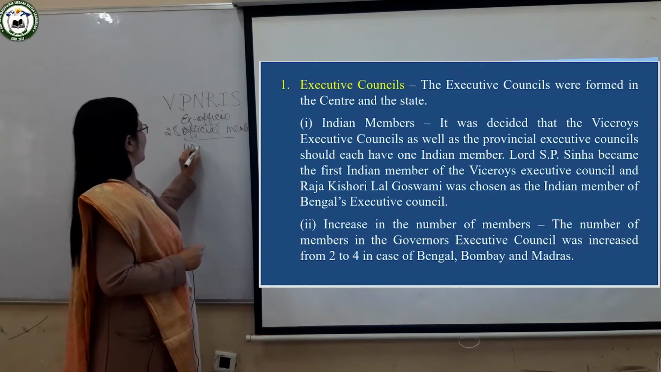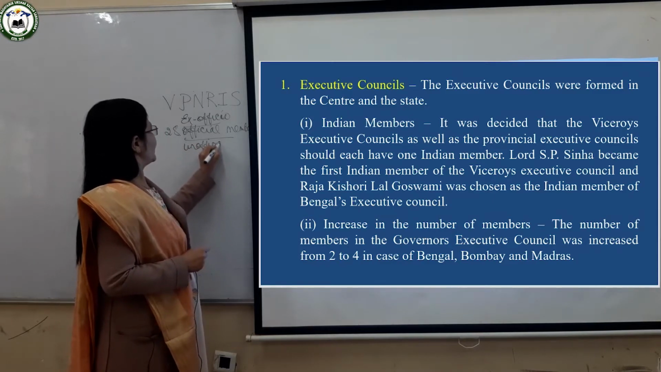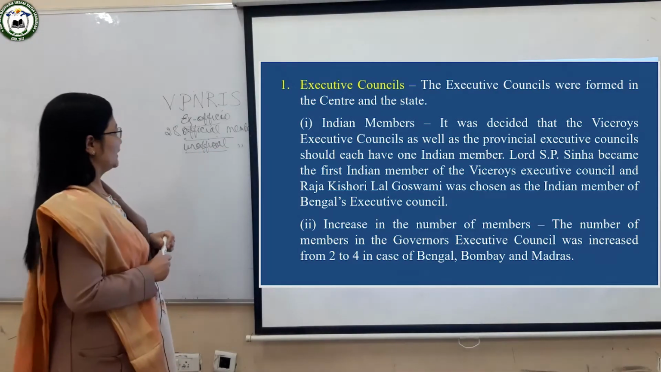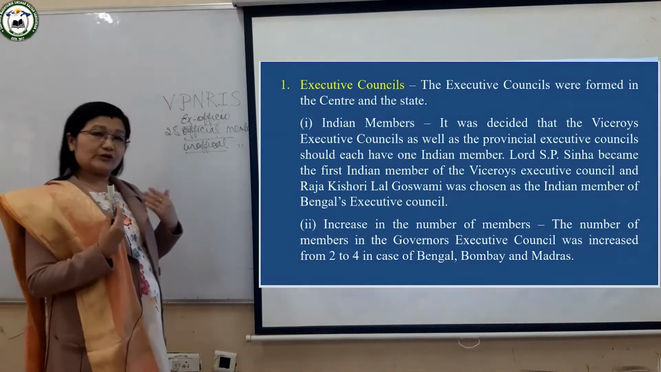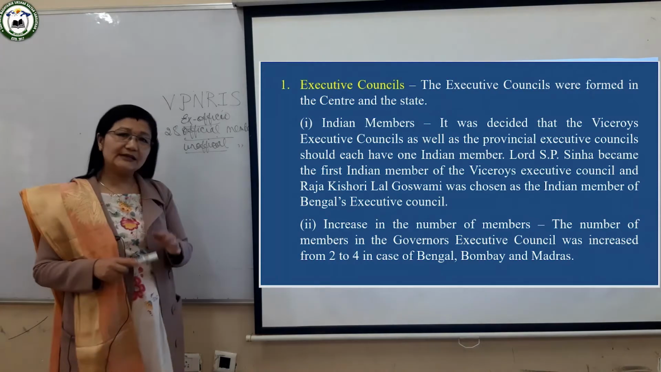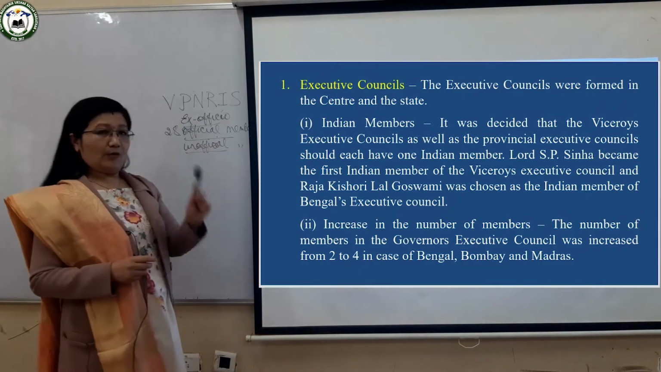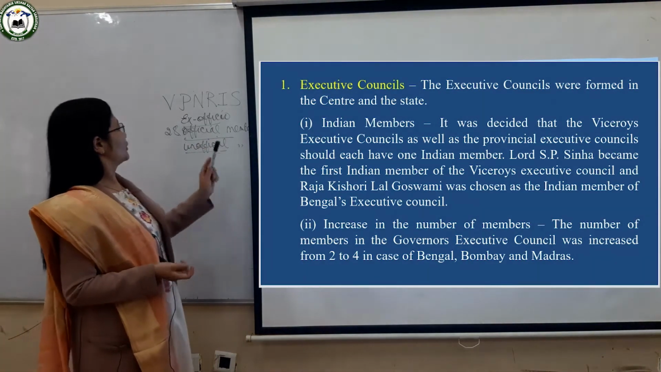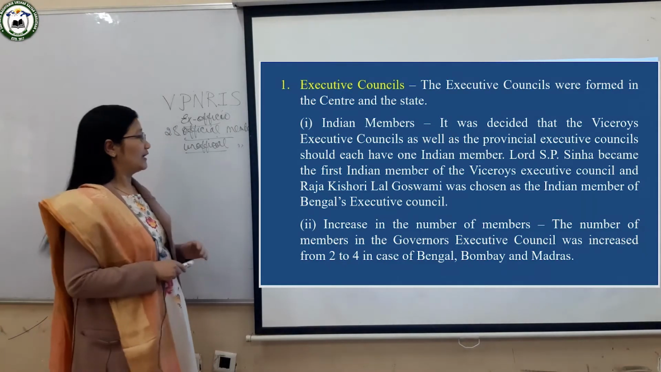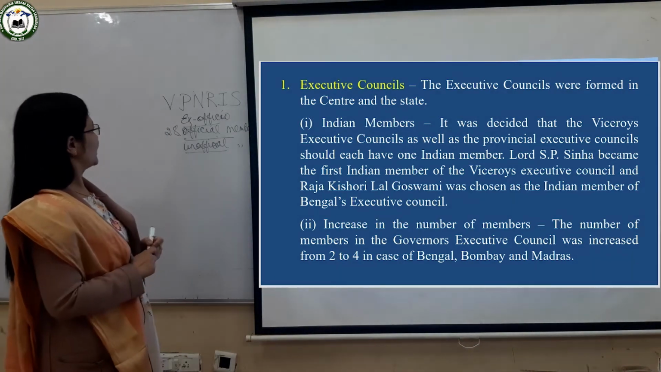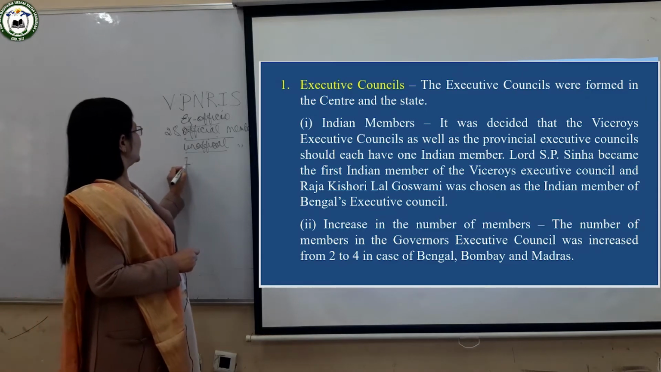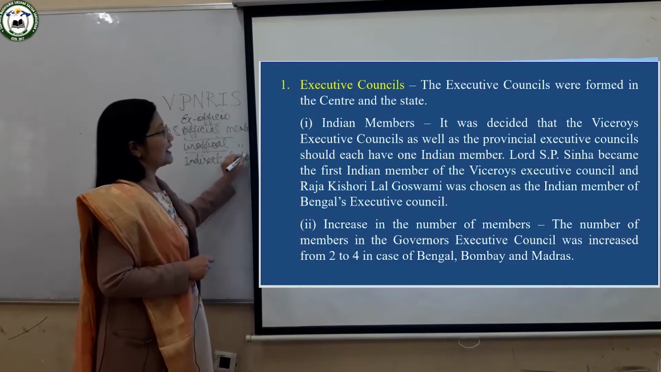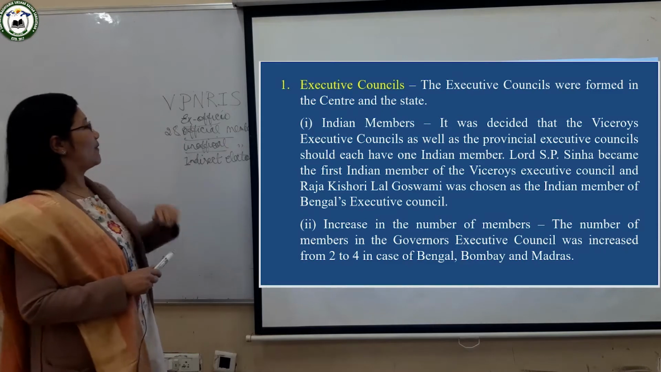Besides that, there were unofficial members. These unofficial members were not British, they were mostly Indians, and they did not have government posts, whereas official members were British and had government posts. So these members were there, and besides that there was indirect election. So in this indirect election, who was chosen? You can see 27 members were elected.